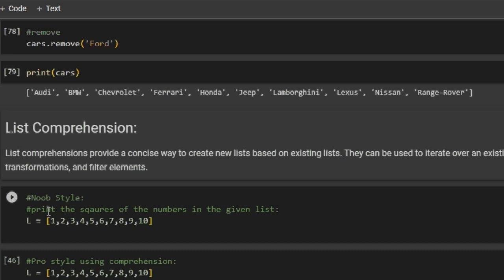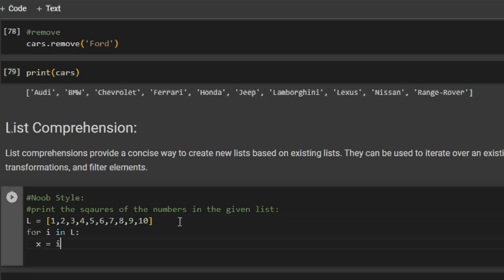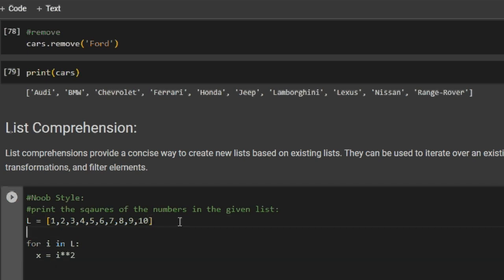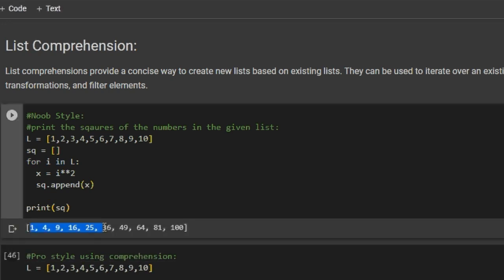So the example says print the squares of the numbers in the given list. Here I have a list and I have to print the squares. So let's first see how a noob will write the code in this particular situation. A noob would write for I in L, it will take a variable and store the square of I in it, and again create a variable named square, which would be a list, and now it will append each and every square to the list. So it will write square dot append x, and now at the end I'll print square. So it will give me the squares of each and every element from the list.